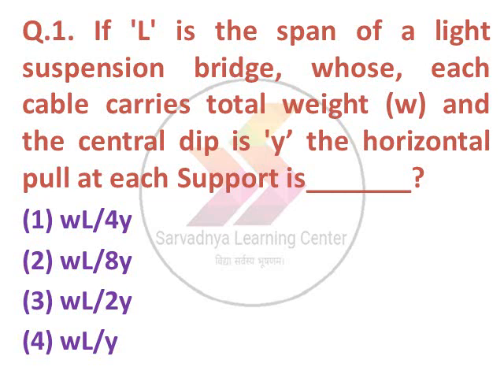So question 1, if L is the span of a light suspension bridge whose each cable carries total weight W and the central dip is Y, then horizontal pull at each support is dash. Option 1 WL upon 4Y, 2 WL upon 8Y, 3 WL upon 2Y, 4 WL upon Y. The correct answer is option number 2, WL upon 8Y.